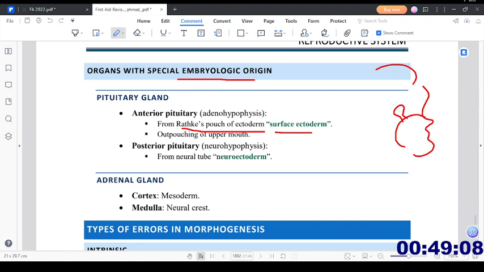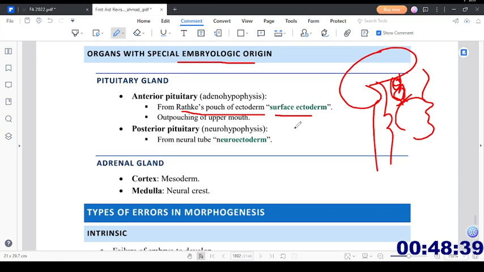So suppose this is the brain like that, and here's the brain stem, and here we have the posterior pituitary or the neurohypophysis. During embryologic development, this adenohypophysis breaks off from here, and both of these structures come together to form the pituitary gland which we have in the adult human being. So the adenohypophysis originates from Rathke's pouch, the oral surface ectoderm, the outpouching of the upper mouth.